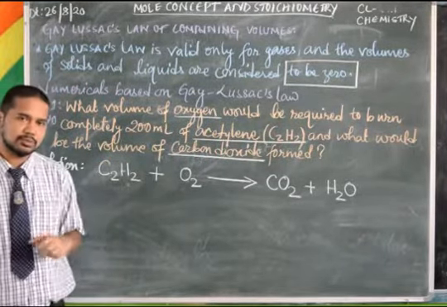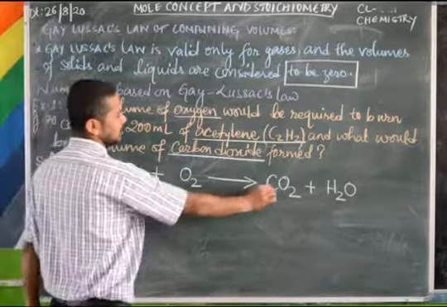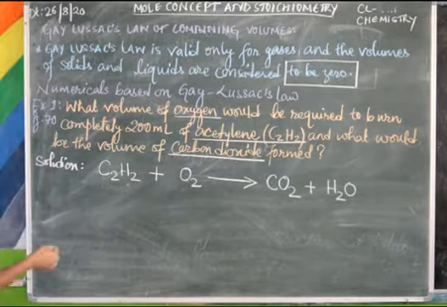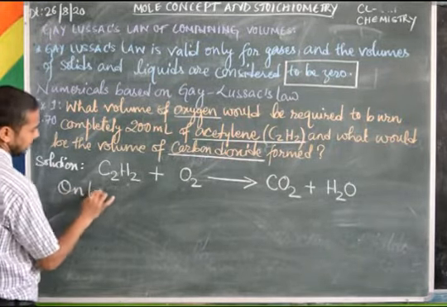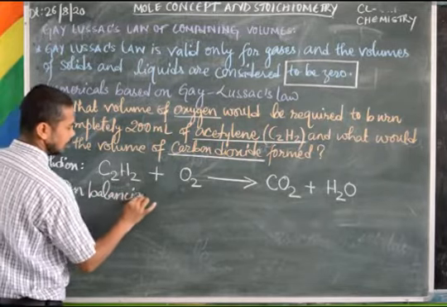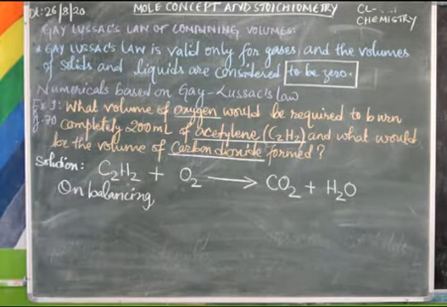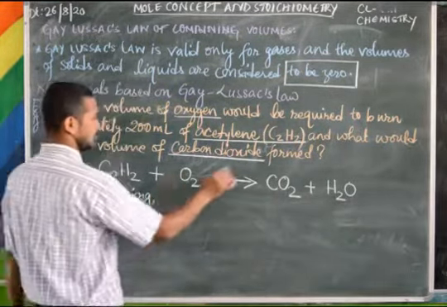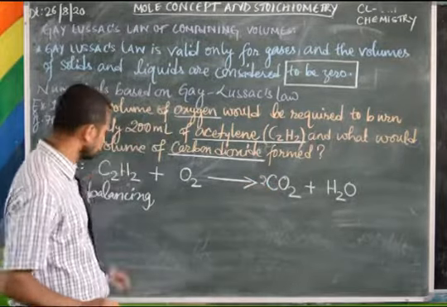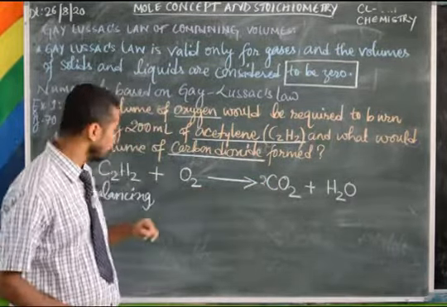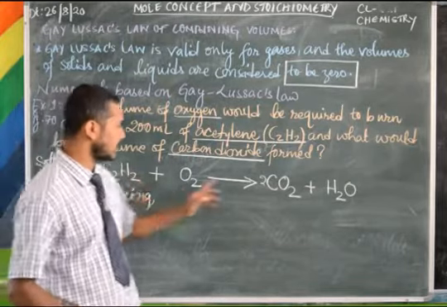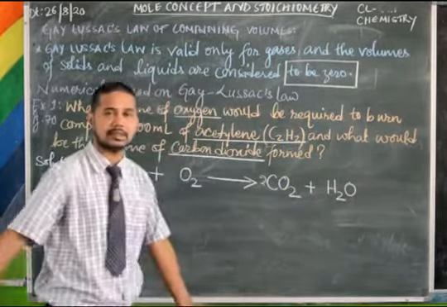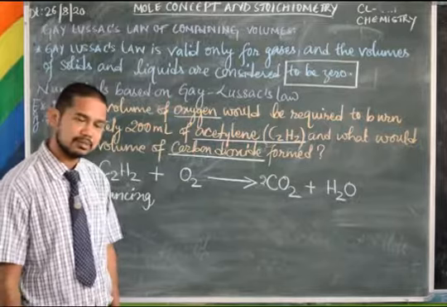And check the number of atoms on both the sides, carbon 2, carbon 1. That means it is not balanced. So balance this chemical equation. On balancing, what do you get? Here C2, here C1. So if you write 2 here also, then C2, okay. Now go for hydrogen 2 and hydrogen 2, okay. Oxygen 2, and here 2 2s are 4 and 1 is 5. Oxygen is not balanced.